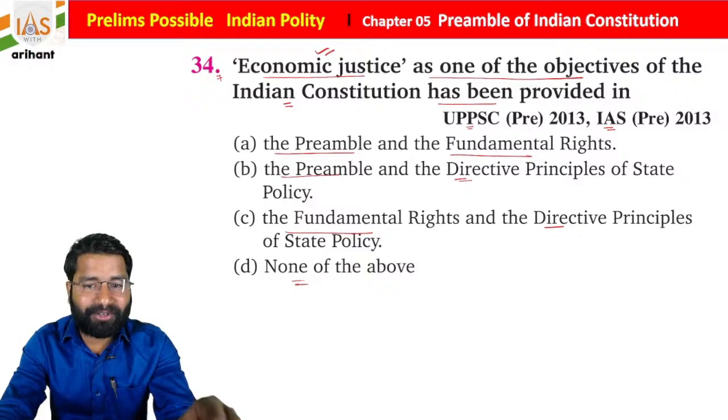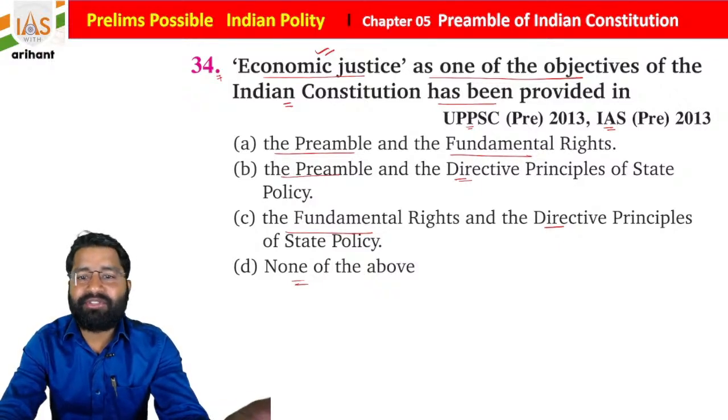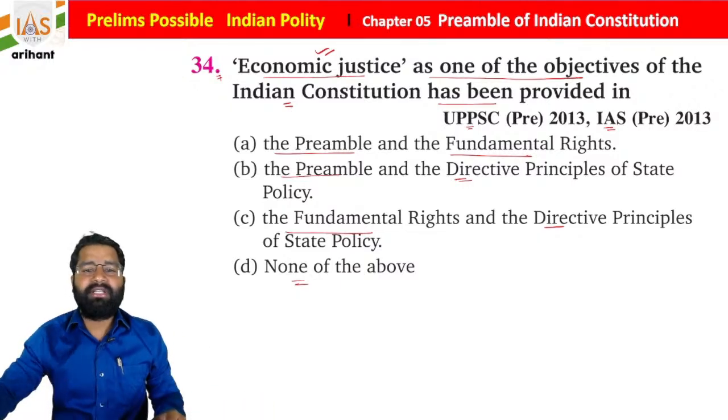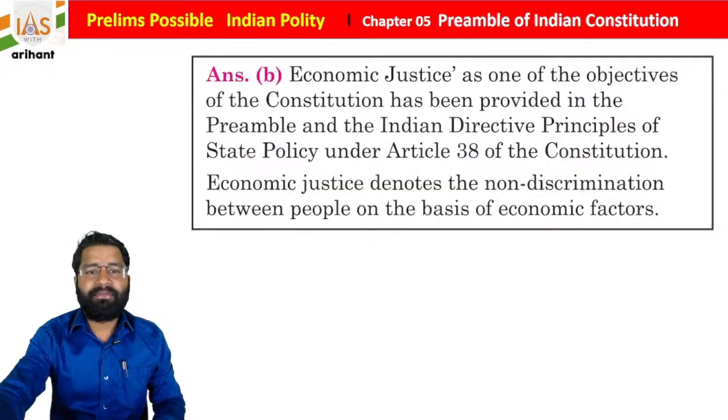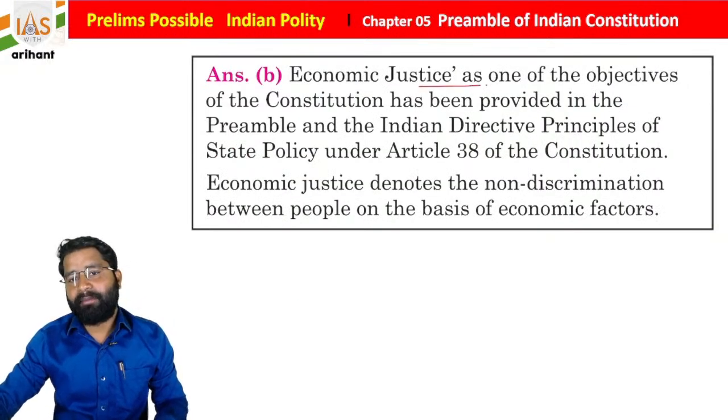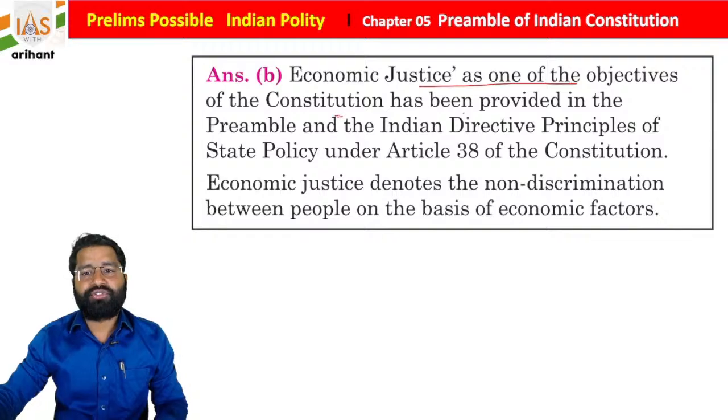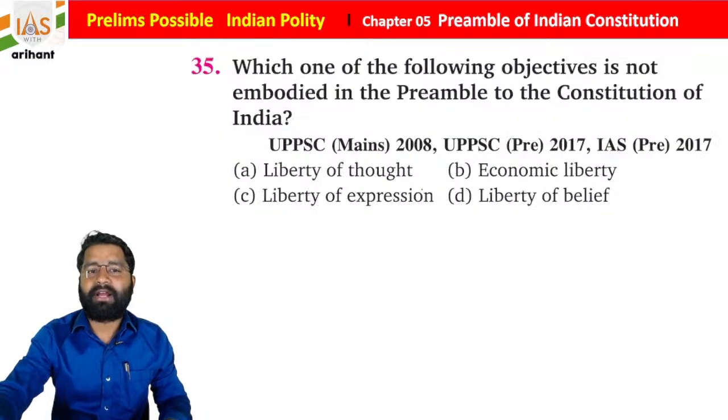Social, economic and political. So it means that it is included under the preamble as well as Article 39 of the Indian Constitution about economic justice. So automatically, if you see, option B is going to be correct. So economic justice as one of the objectives of the Constitution has been provided in the preamble of the Indian Constitution and in the directive principle of state policy under Article 38. Economic justice denotes non-discrimination between people on the basis of economic factors, students.